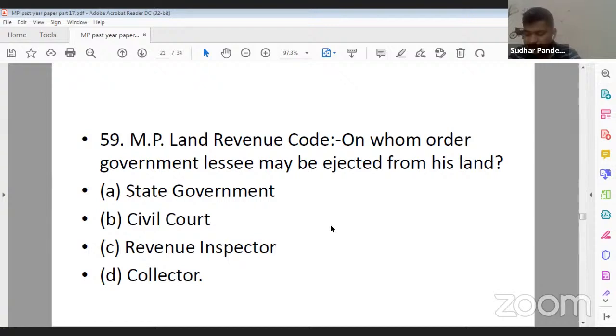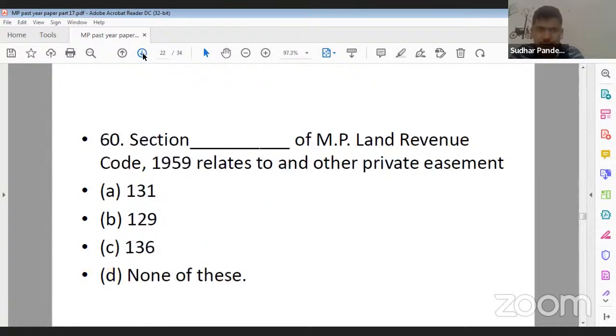So question number 59, what should be the correct answer? Its correct answer is D for Delhi, that is collector, right? So here, a government lessee may be ejected on the order of the collector. Yes, Viniji, you are correct. Ankita Gupta ji, you are also correct. 59 ka D is the correct answer. Next question is question number 60. Section dash of MP Land Revenue Code 1959 relates to and other private easement.